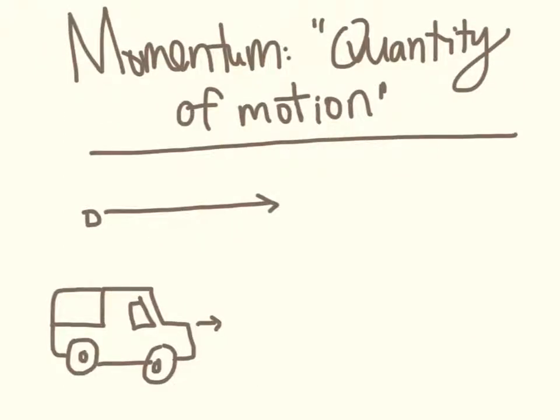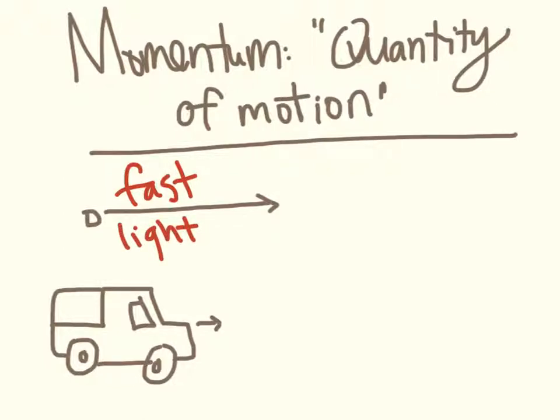So here we go, this is a definition of momentum: quantity or amount of motion. And I know that's vague, but we'll get more familiar with it. So I have a little diagram. Here's a bullet, and it looks like the bullet is going fast, but it is also light, meaning not heavy.